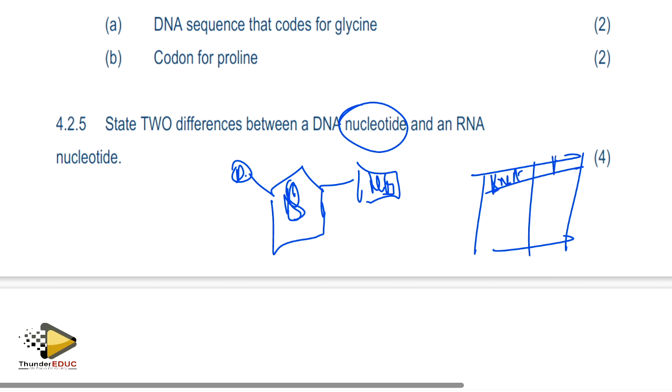You say DNA has deoxyribose sugar, while RNA has ribose sugar. DNA has thymine, while RNA has uracil. Simple. That's it. There's nothing magic or unique about this.